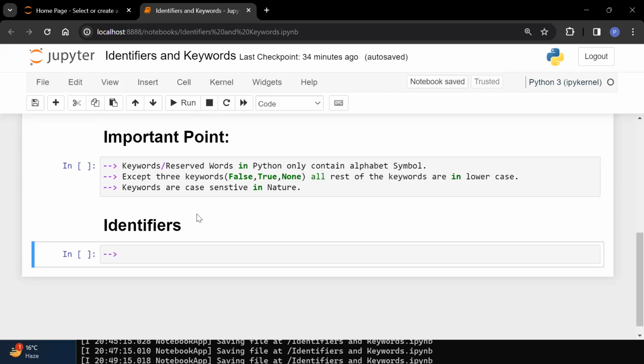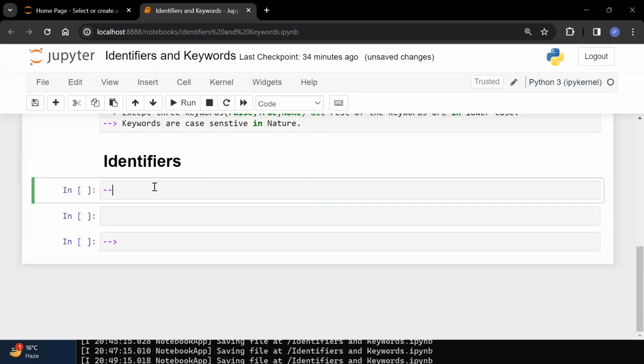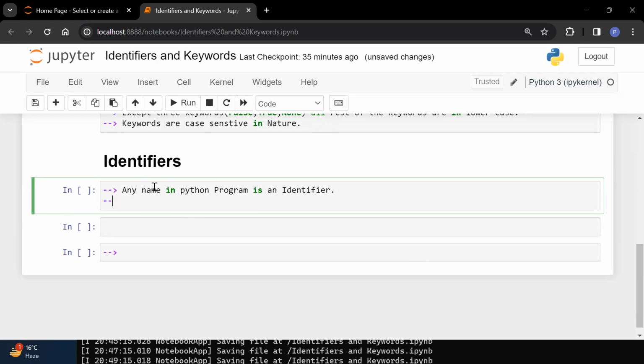Same as it is, you are also having some identity. On what basis you are having an identity? A name is there. So identifiers in Python is nothing but a name. If I can write the definition, any name in a Python program is an identifier. Any name in your Python program is your identifier, first thing.